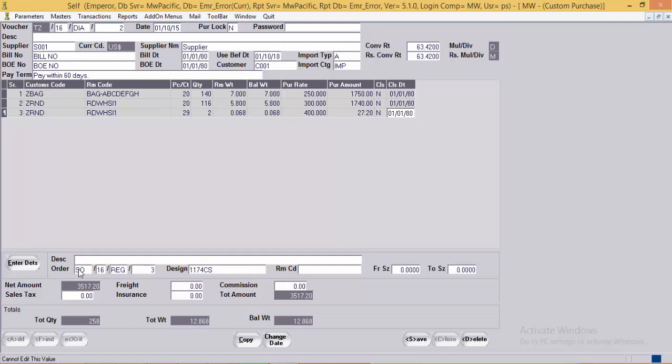The details over here like order number, design, RM code, all these are applicable only when the user has the auto custom module enabled. Here this is the RM weight which is being purchased, the balance weight to match, then the purchase rate, purchase amount, close yes no.